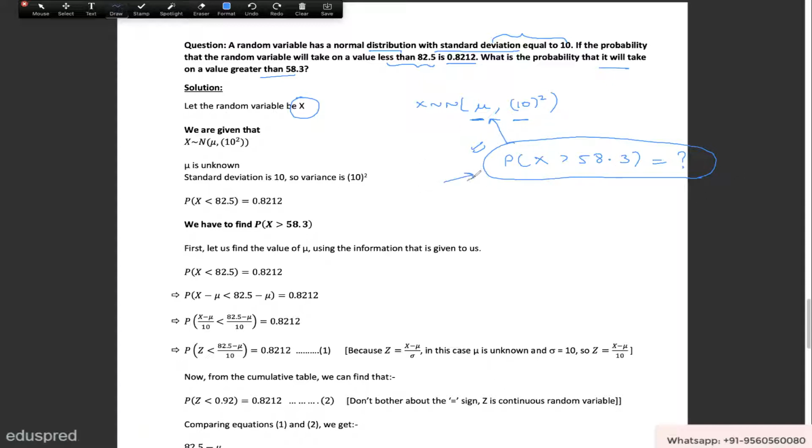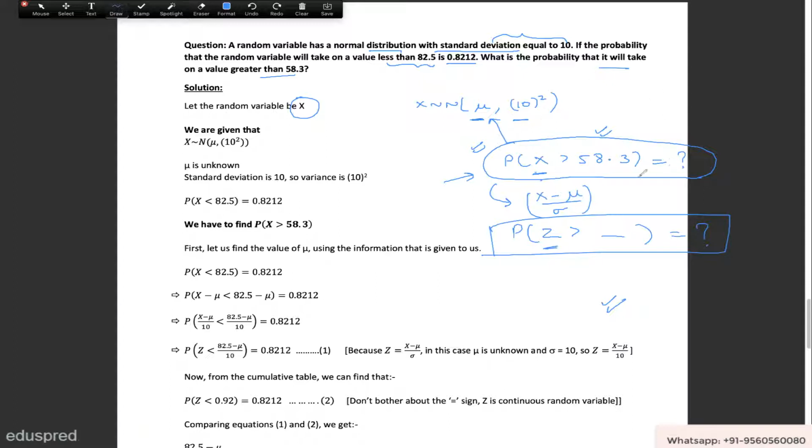Basically, if you want to find this probability, what are the steps that we do? We convert this equation in which we have x right now into an equation where we have z, and then after this we take a look at the cumulative table to find the probability. Now when you are doing this conversion from x equation to z equation, you use x minus mu divided by sigma, where sigma is your standard deviation. Over here you cannot do this conversion because you do not know the value of mu. So you will not be able to find the probability before first finding the value of mu, because once you have the value of mu, then you will be able to convert this equation into z, and only then you can figure out the probability.